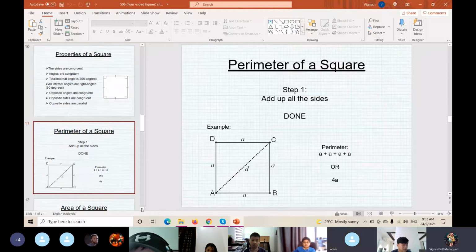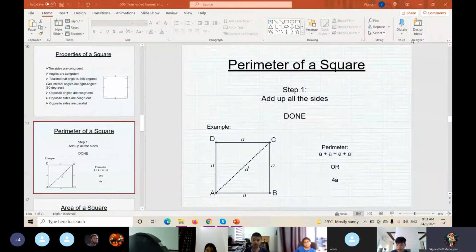How to find the perimeter of a square? Hello, how to find the perimeter of a square? Add all the sides. Side plus side plus side plus side.